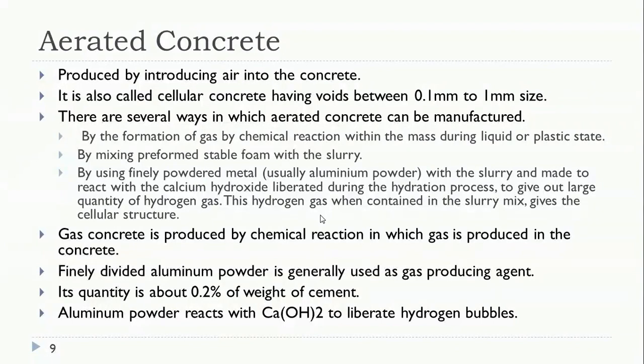Okay, so if you use a bigger percentage of aluminum powder, then the liberation of hydrogen gas is more.